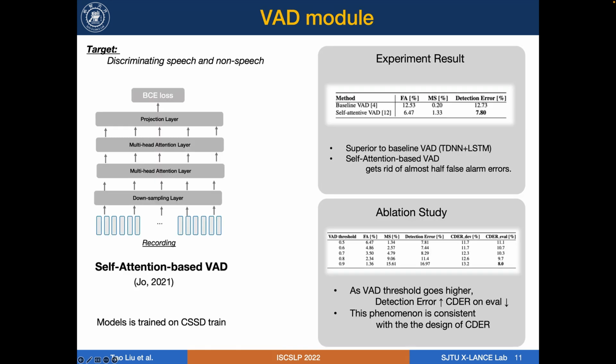For the VAD module, we adopt a self-attention-based VAD to detect speech and non-speech parts. This model contains two multi-head attention layers to grasp long dependency. The module is trained on the CSSD training set, and the unintelligible words or dialects are also considered as speech. The loss function is binary cross entropy loss. Compared with the baseline VAD that is trained on TDNN and LSTM, self-attention-based VAD gets rid of almost half of false alarm errors.